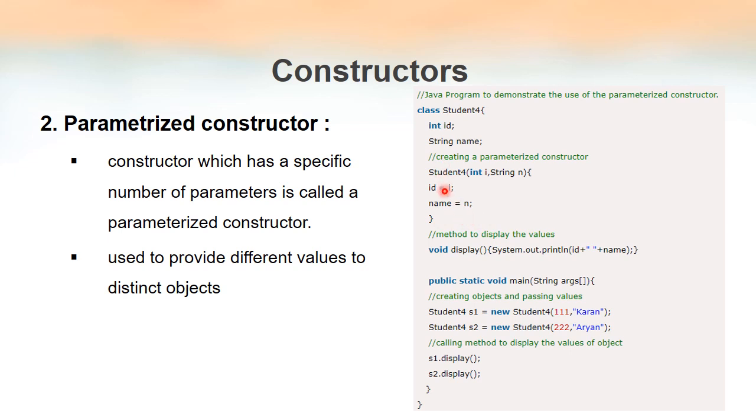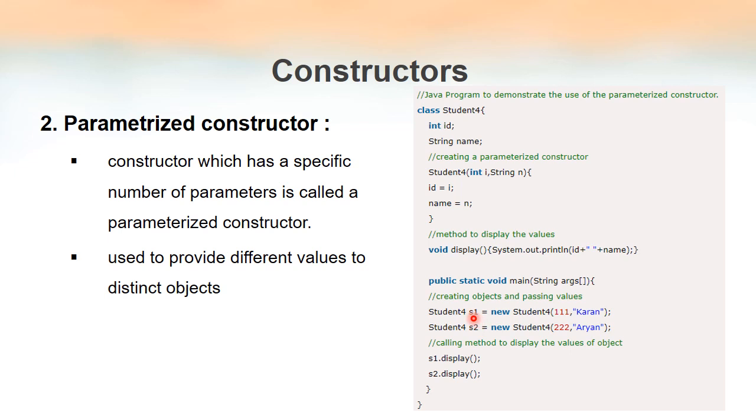So what's the need of a parameterized constructor? We know that we can create multiple objects of a class. We can create any number of objects of a single class. Suppose we want to give different values to each object. That is what happens in this example. See, I have created two objects, s1 and s2. Both are objects of class student4, but I have to give different names to s1 and s2.